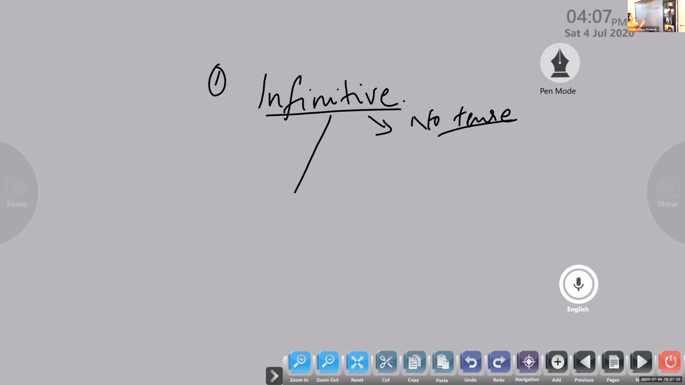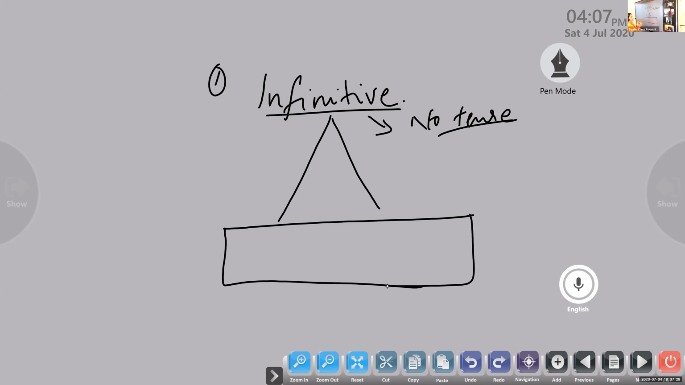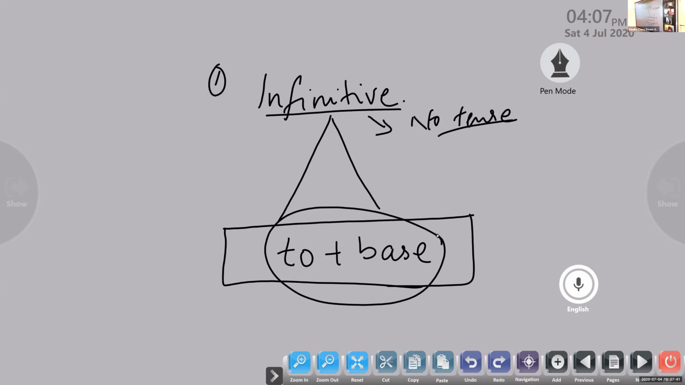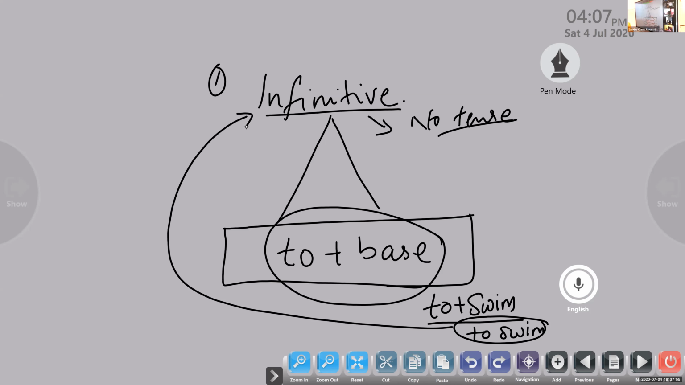The infinitive is derived from a verb, and it is preceded by to. If to plus the base form is used, such words are called infinitives. It is easy to recognize. To plus swim becomes to swim. So to swim is a non-finite infinitive form. It has to plus a base form.